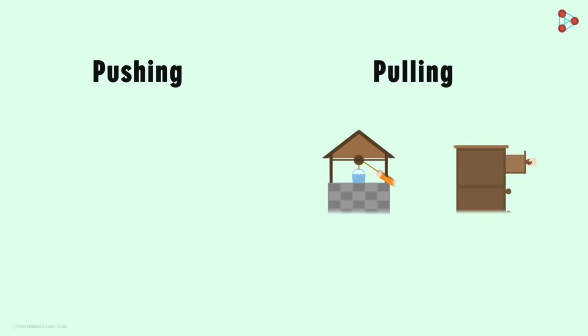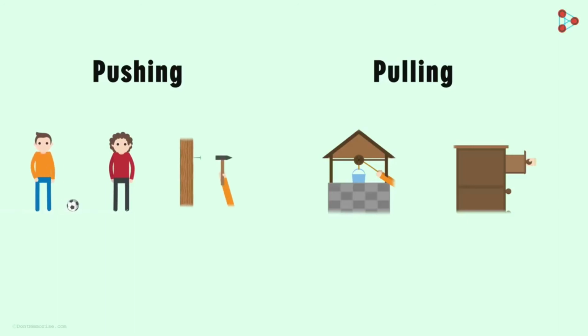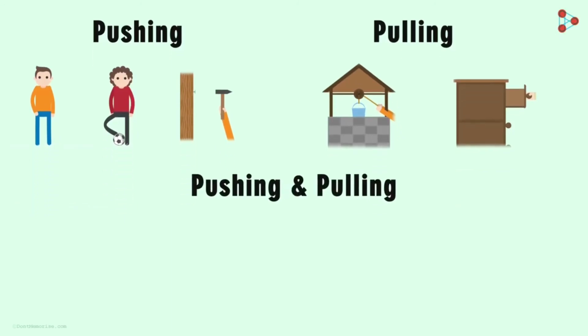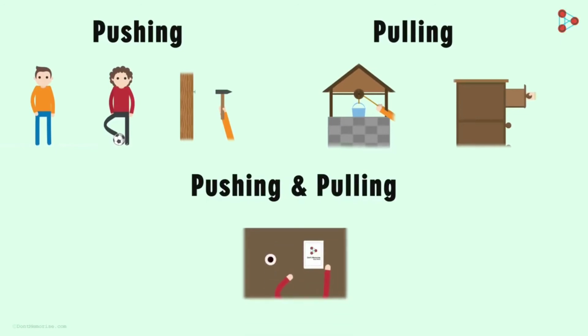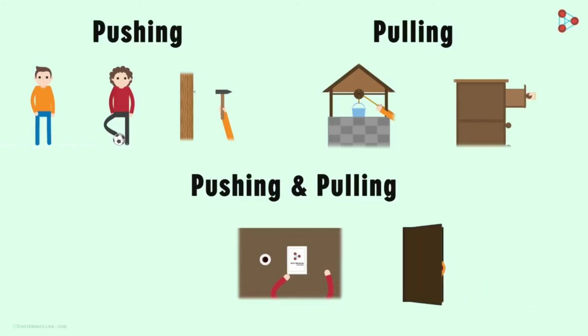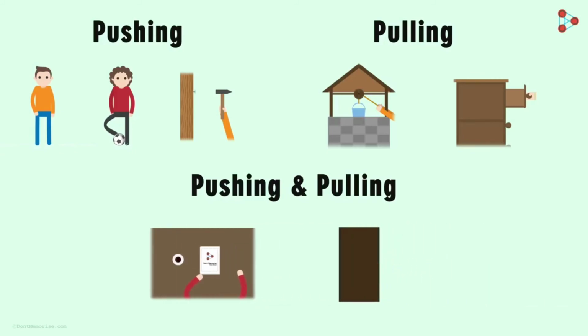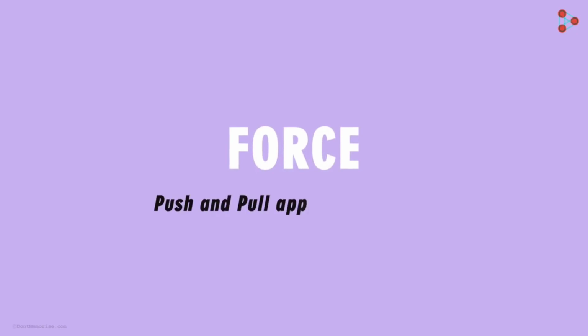What are the actions that can be described under pushing? Actions such as passing the ball, hitting the hammer on the nail, etc. can be thought of as pushing an object. Are there any actions that can be described under both? Yes, there are. Suppose there's a book on the table, you can either pull it towards you like this or push it away from you like this. So moving an object can be described under both. Similarly, opening or shutting a door can be thought of as both. So we can safely say at this point that the forces are nothing but the push or pull applied on objects.